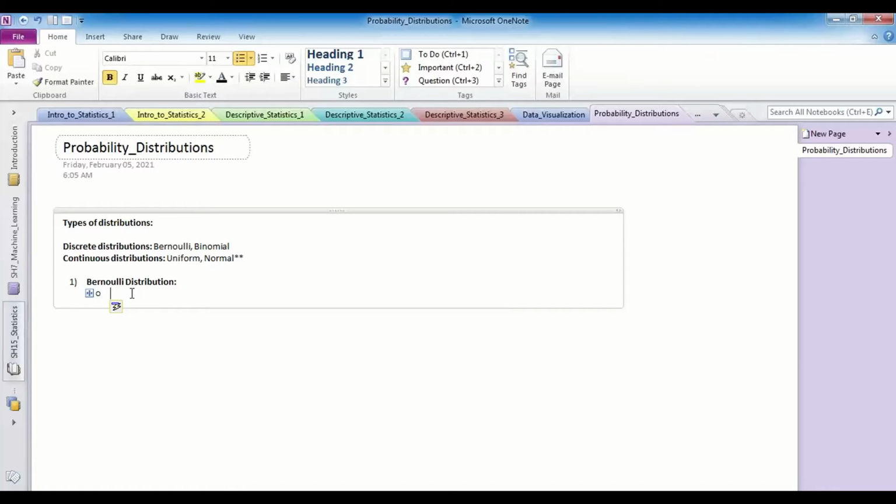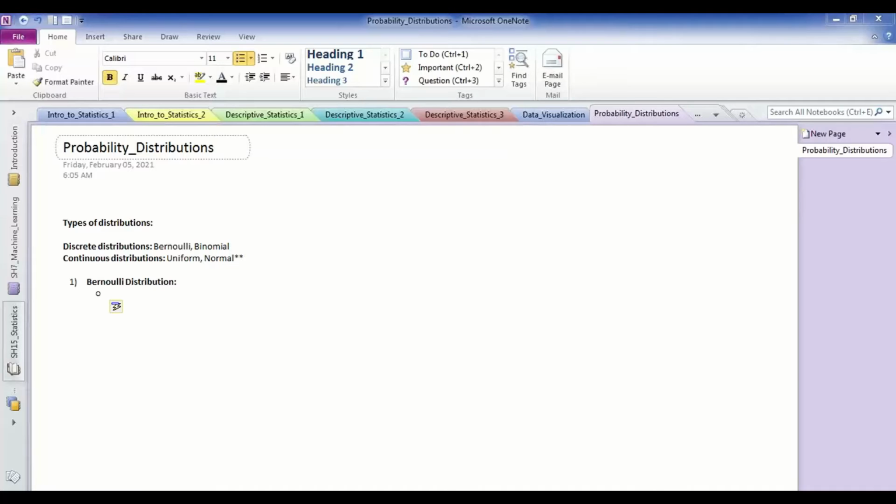But when we talk about Bernoulli distribution, we need to remember two other important things. While only two outcomes is one of the key points with respect to Bernoulli distribution, the other important thing you need to remember is this particular experiment has to be carried out for only a single trial. What does that mean, guys? In case of probability, when we say single trial, it can be applied only once. It means the experiment has been conducted just once. So that is the second important thing that you need to remember.